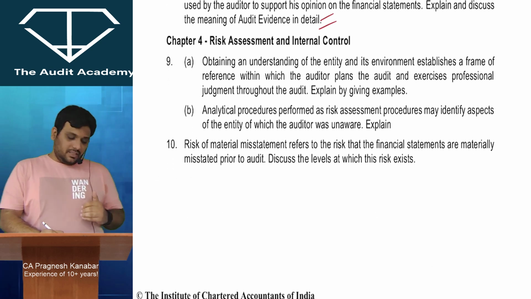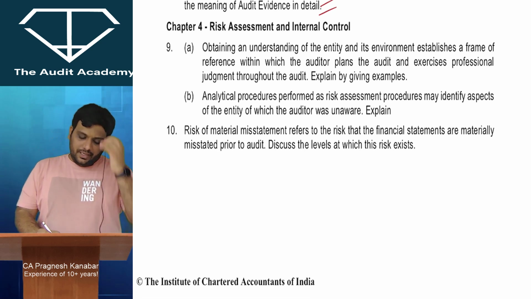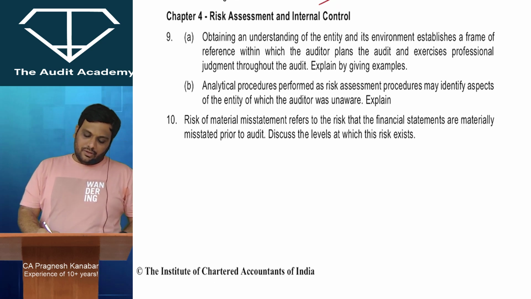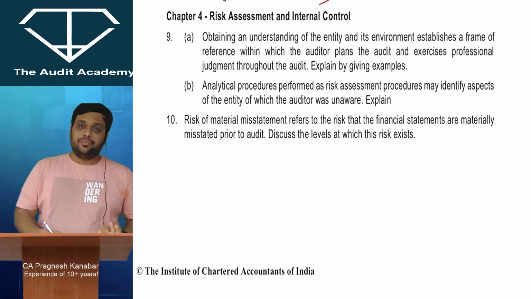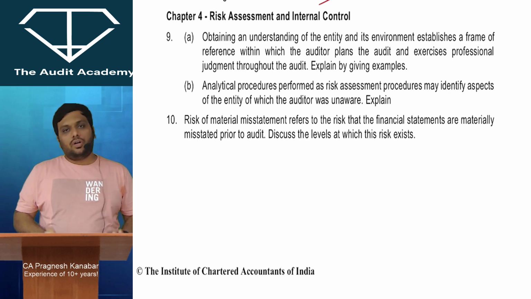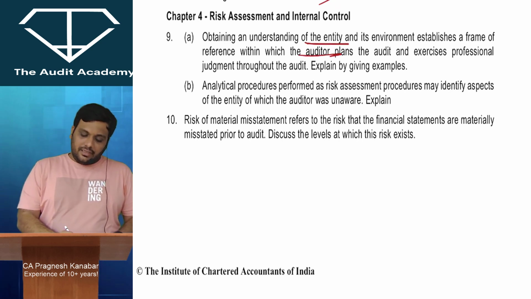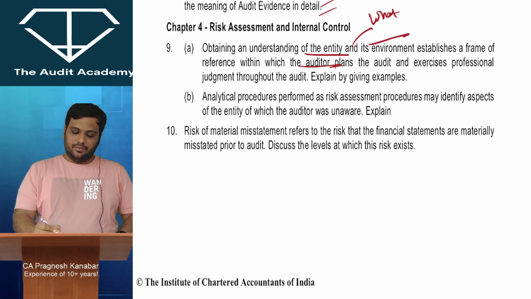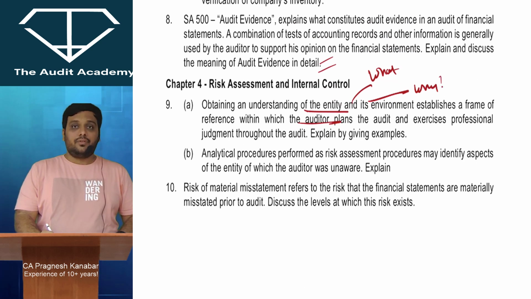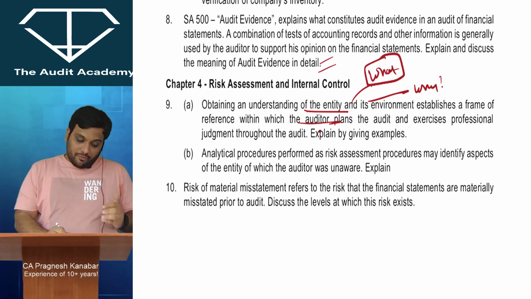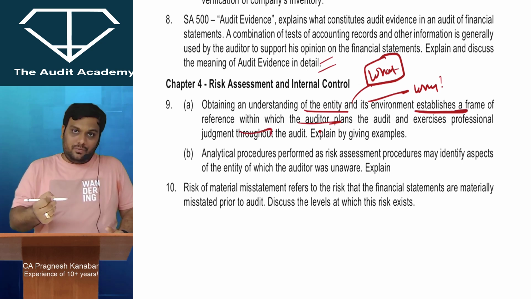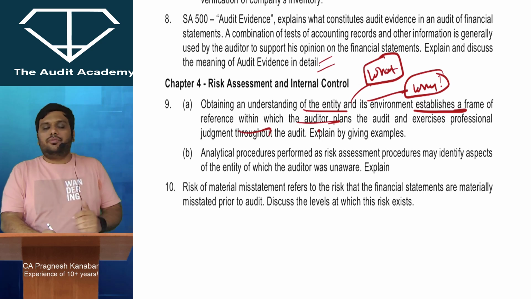Chapter 4, risk assessment and internal control. Obtaining an understanding of the entity and its environment establishes a frame of reference within which auditor plans the audit and exercises professional judgment throughout the audit. Explain by giving examples. Boss, for understanding the entity and its environment, there are 2 questions in the module. What do we need to understand and why? Alright. If you see the question, this is not the what part. They are asking you the why part. Alright. That how it will help you. Why you want to obtain understanding of the entity and its environment.